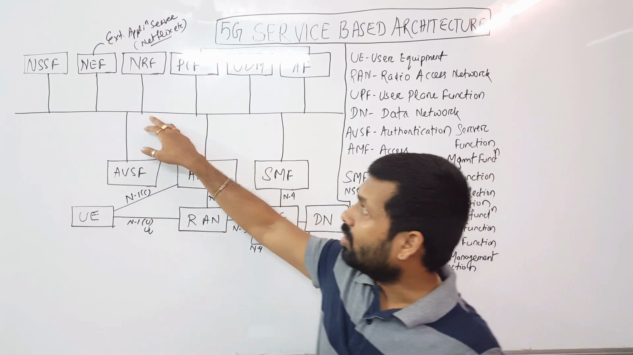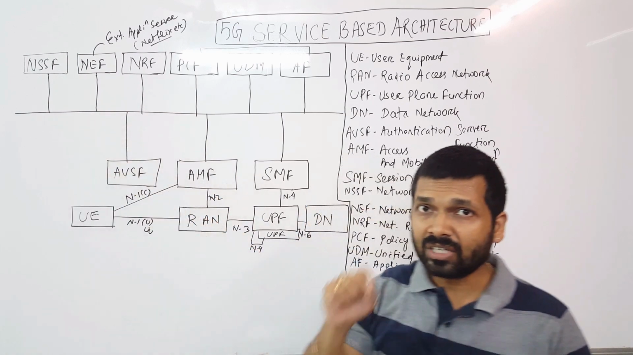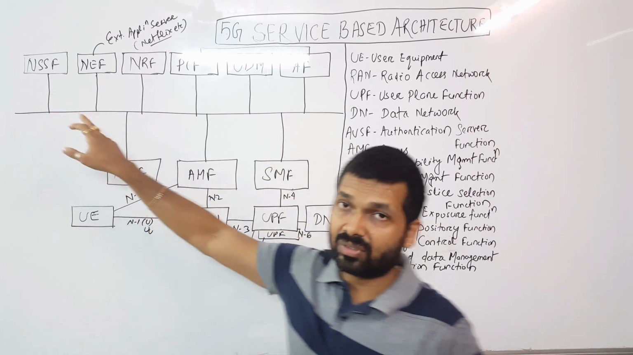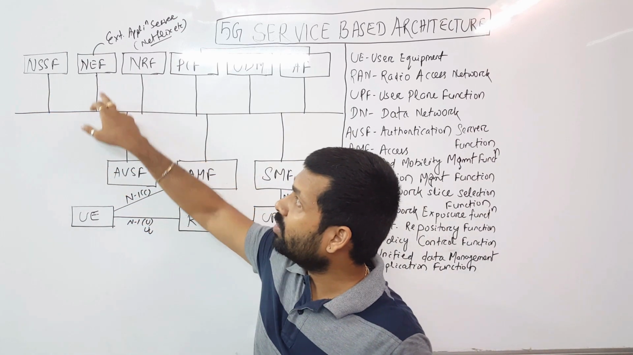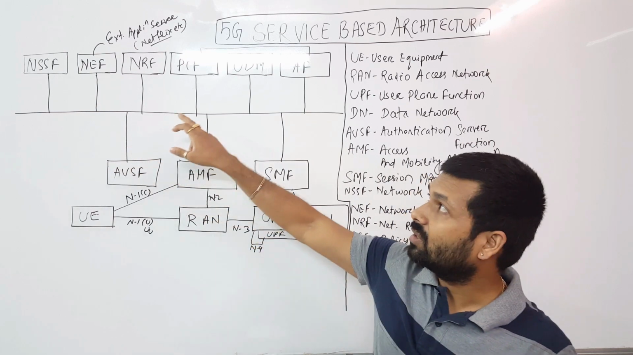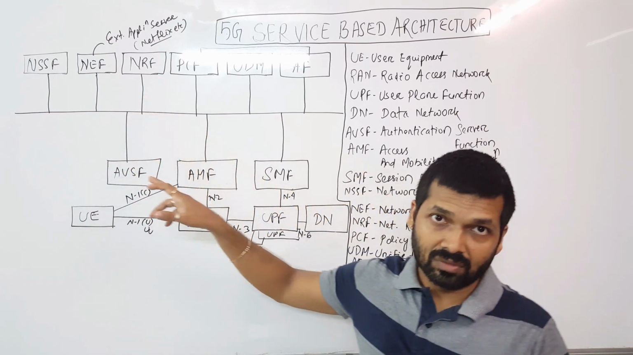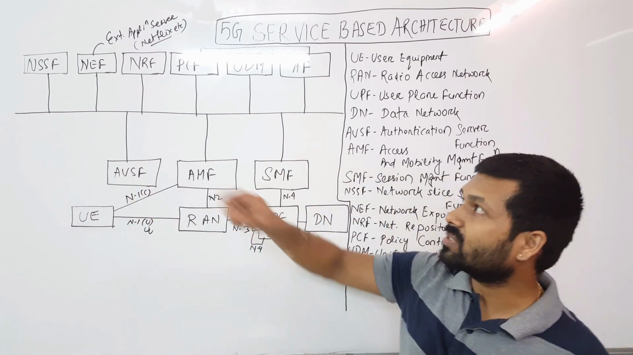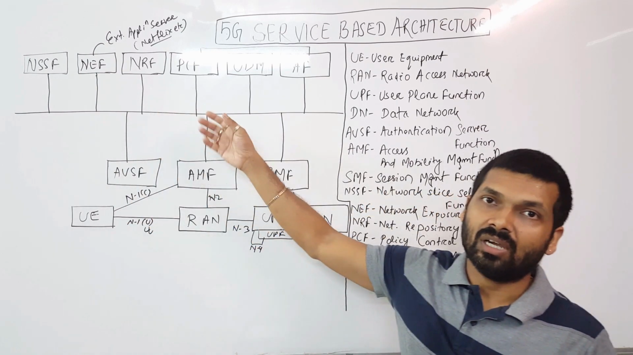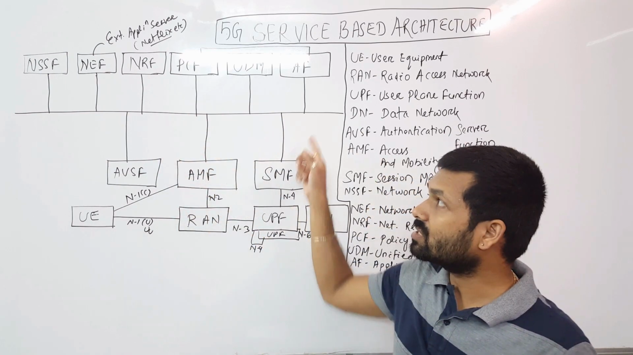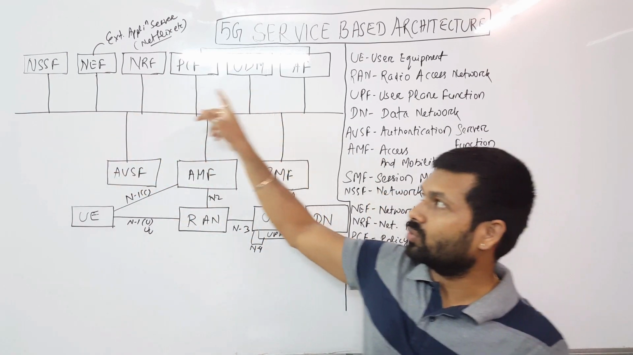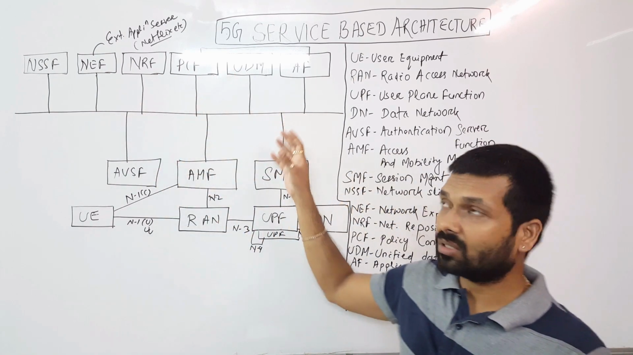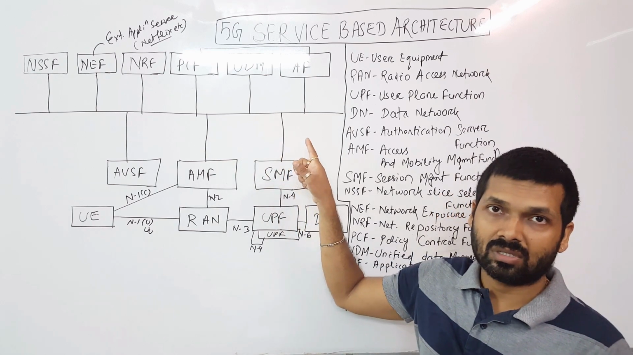One last thing, all these interfaces will have an initial N. So this particular interface will be called Nnssf, or this one will be called Nnef or Nnrf. For 5G NR, we use N as a prefix for the network functions, and we use them as an interface in this common bus. So this is a common platform, and we can communicate with each other across all these different functions.